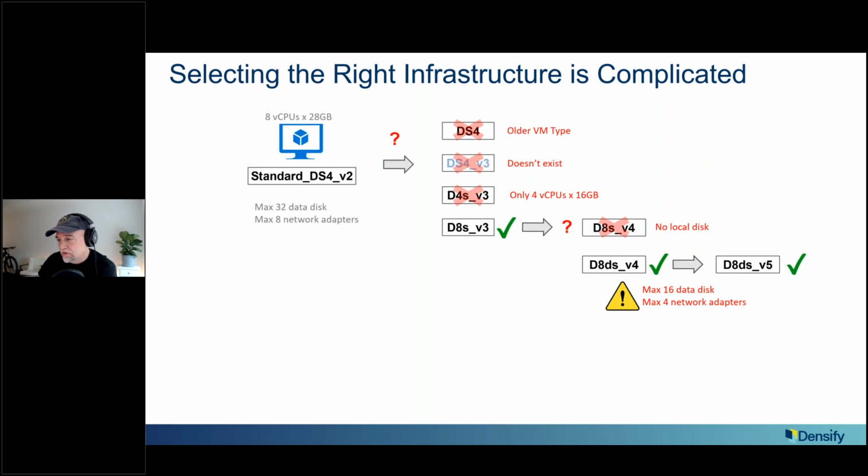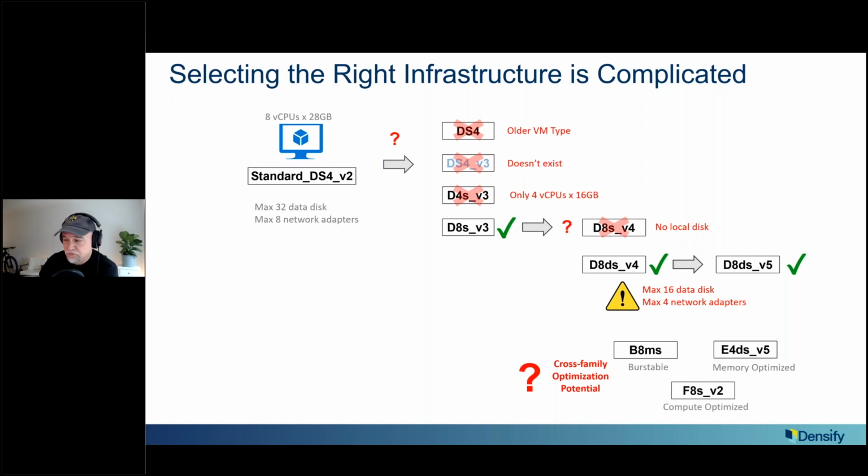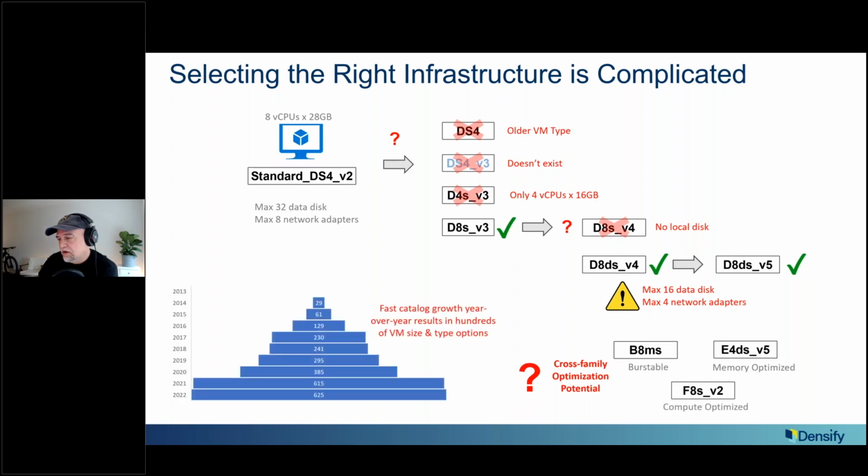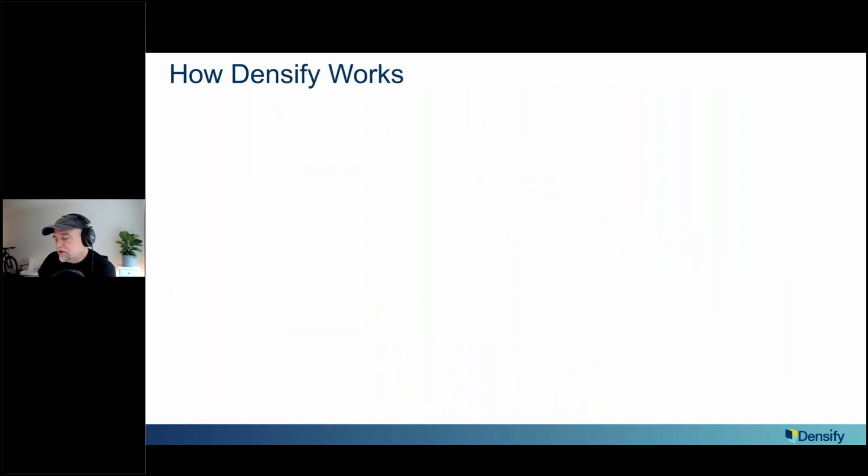So when things break, engineers, their job mainly is to make sure things don't break. So they're not going to do anything if you give them a bad answer. If you give them any answer other than the right one on this diagram, and still it might not be the right answer because there's burstable and memory optimized and compute optimized. Those might be the better option for the workload you're on. And in Azure alone, as of last year, there's over 600 offerings. I'll show this in some detail. And there's probably the perfect one for your workload, and you're probably never going to find it without the right analytics. So that's exactly what we do.